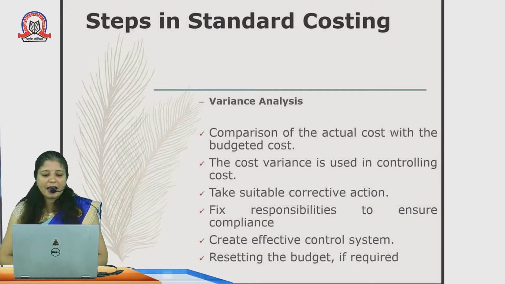In that case, we have to take certain measures, like controlling measures and corrective actions. It is their responsibility to correct those deviations, those variances.